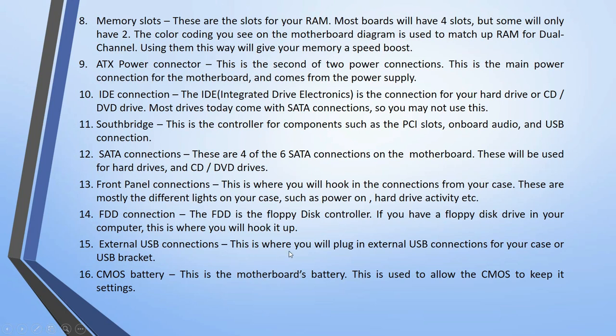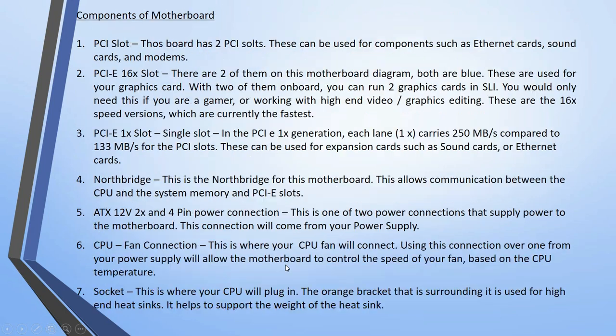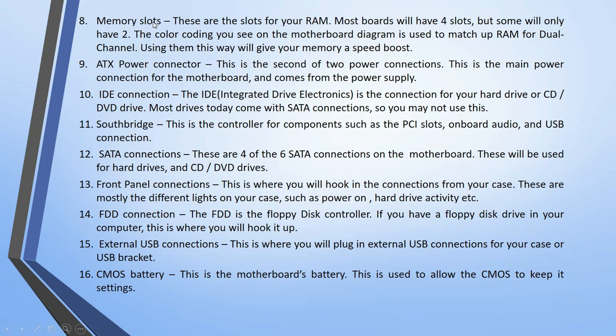Okay, so these are the components available inside your motherboard. Like some PCI slots are there, North bridge is there, ATX 4-pin power connection is there, CPU fan connection is there, processor socket is there, memory slot means DIMM slot is there, ATX power connector, IDE connection means IDE and SATA. Okay, these types of connections are there, along with the South bridge, front panel connection, FDD connection and external USB connection along with the CMOS battery. Okay,